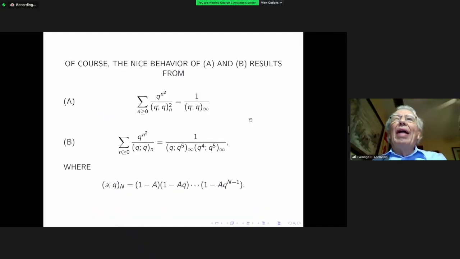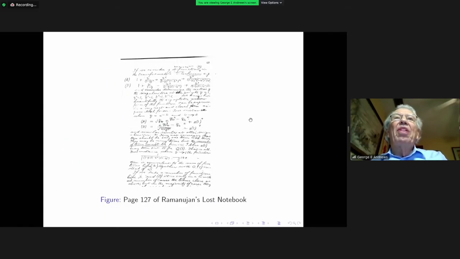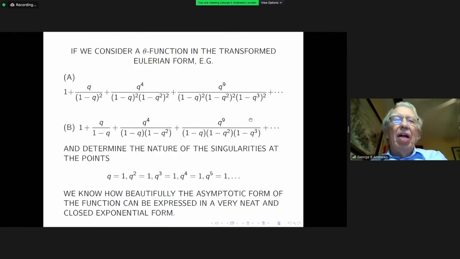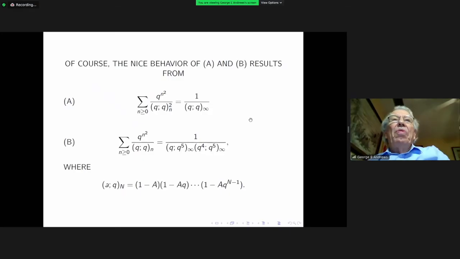And the reason for that is if you rewrite A and B succinctly, as I've done here, where the notation is the standard q-notation for these finite q-Pochhammer symbols, then the first series A, namely the thing that you see at the top of the screen there, and B, which I have written out more extensively here, the A is equal to the generating function for p(n), the number of partitions of n. It's effectively, modulo a multiplier, the reciprocal of the theta function. It's a modular form.